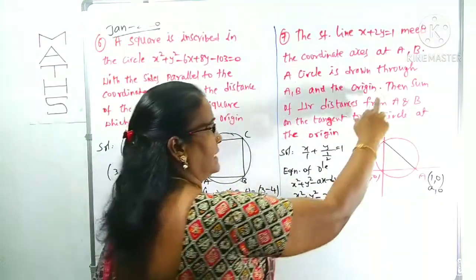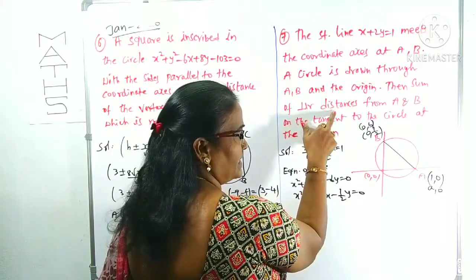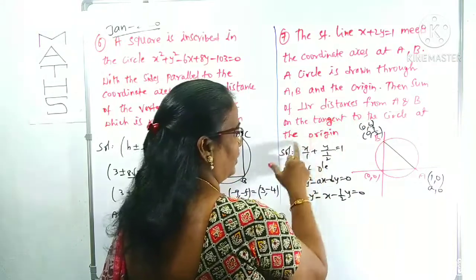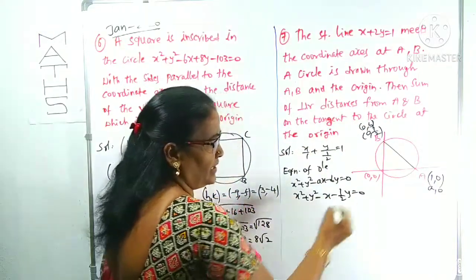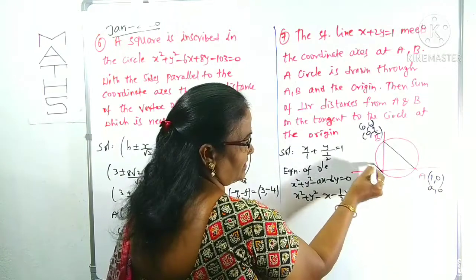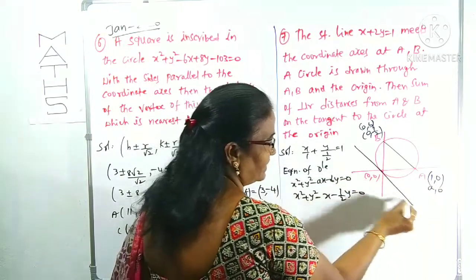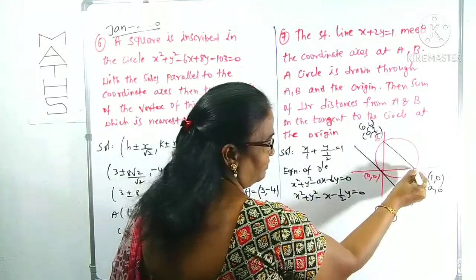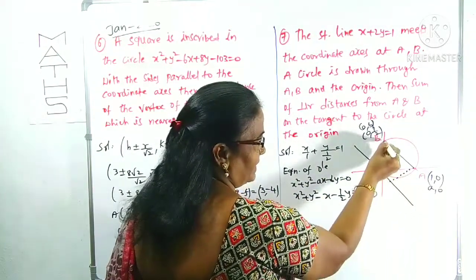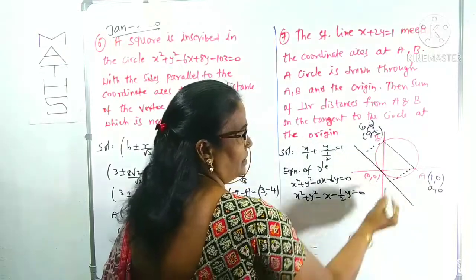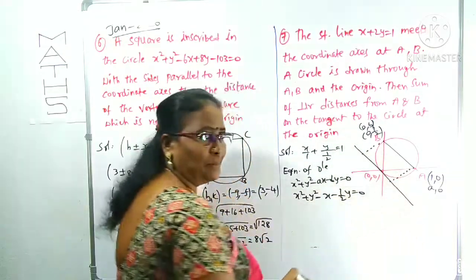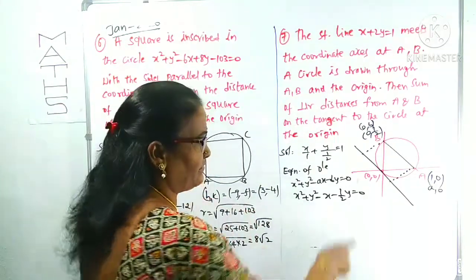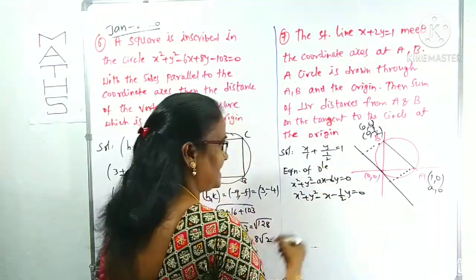Next, what do we want? The sum of the perpendicular distances from A, B on the tangent to the circle at the origin. Means we can draw the tangent to the circle at the origin like this. This is the tangent to the circle at this origin. We have to find finally the sum of perpendicular distance from A, B to this tangent line. To find the perpendicular distance from a point to the line, first we find this tangent line. What is the equation of tangent?